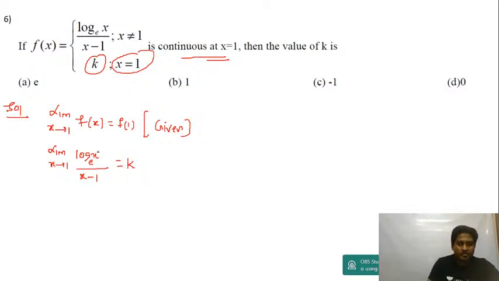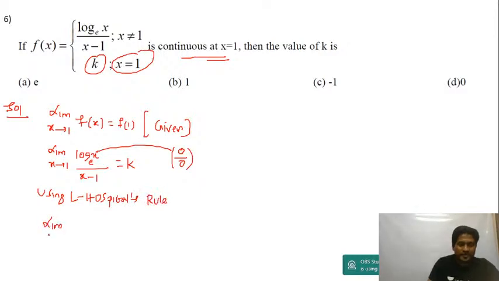Alright, now this is of the form 0 by 0. Log 1 to any base is 0 upon 1 minus 1 is 0. You get 0 by 0 form. So I'm going to use L'Hopital's rule. Differentiate the numerator and denominator separately.